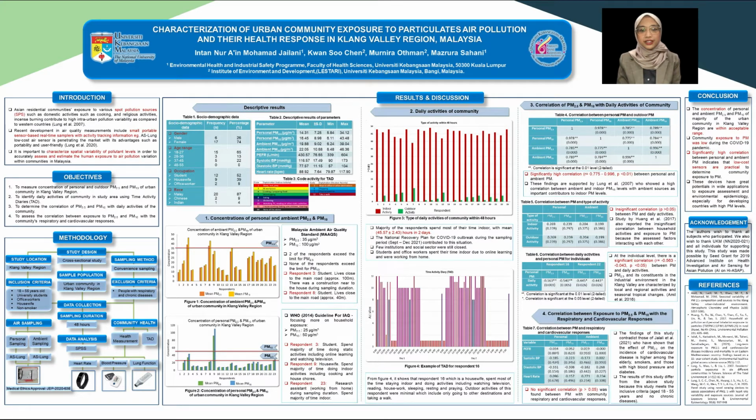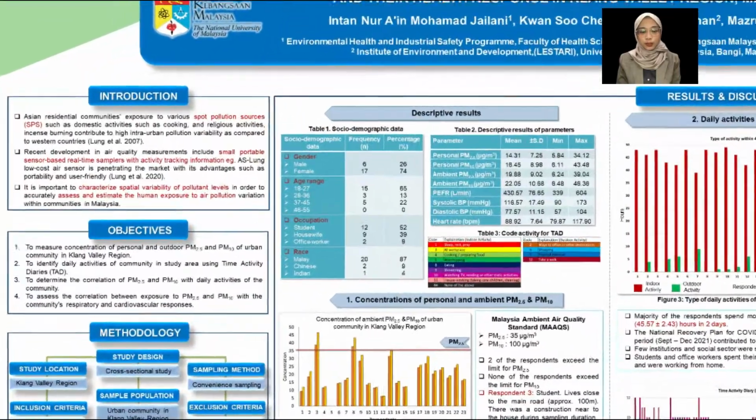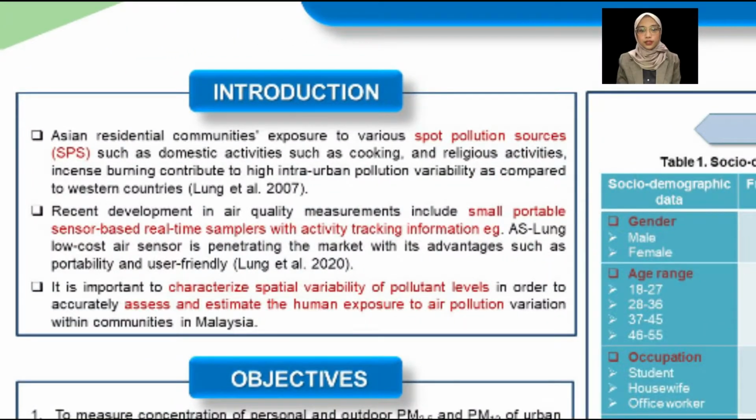Today, I will present my research, characterization of urban community exposure to particulate air pollution and their health response in the Klang Valley region. Asian residential communities are usually crammed with multiple spot pollution sources, leading to high intra-urban pollution variability compared with Western countries. It has become a trend to sample air using simple, small portable samplers with activity tracking information, like low-cost air sensors.